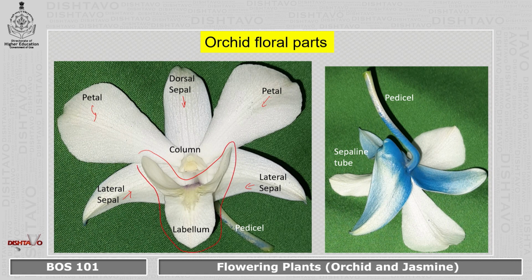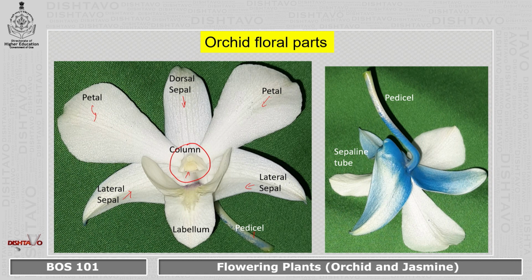Now this is a lip-like structure, actually a petal that has been transformed, as I have said. Different orchids will have different types of labellum, and they will be transformed in a beautiful way. And the other part, that is the 7th part, is the column. Now this column is condensed, and the anthers and the stigma are in this column.